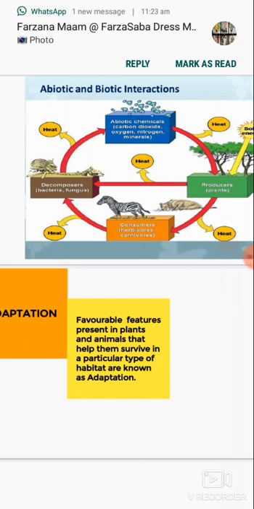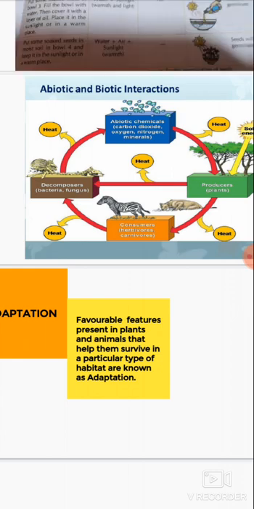Then this food is eaten by the herbivores. Then herbivores are eaten by the carnivores. In this way energy is transferred. All the abiotic and biotic factors are dependent upon each other.